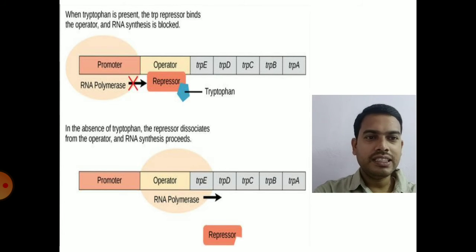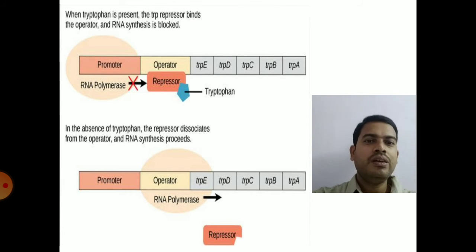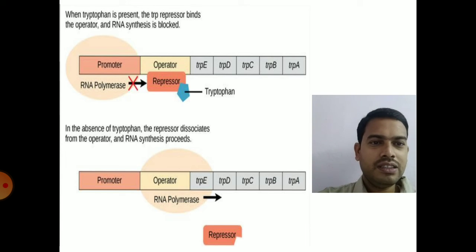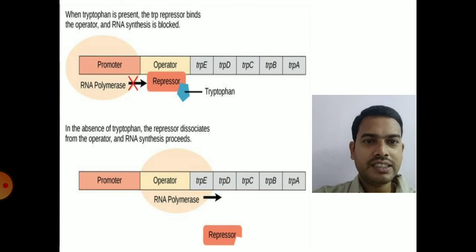Whenever there is less tryptophan, generally the repressor here is inactive, so it cannot bind to the promoter region. So that is the condition of repressible operons. The repressor will be in inactive condition, so continuously the tryptophan will be synthesized.